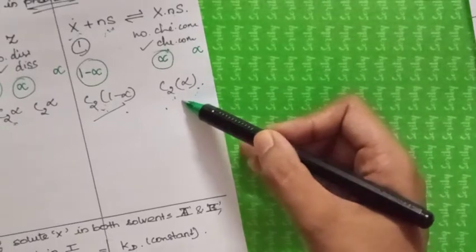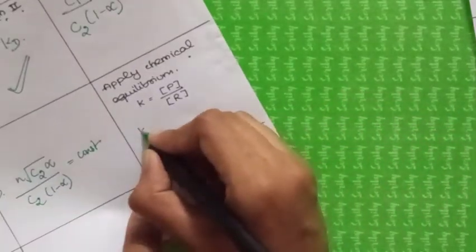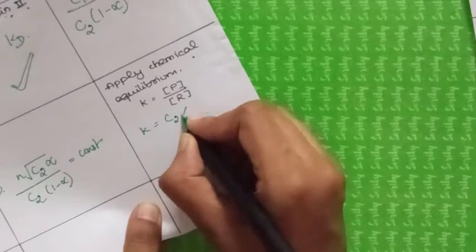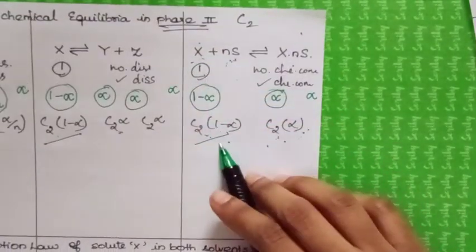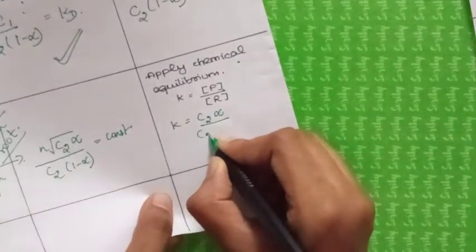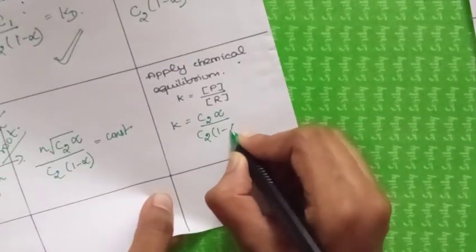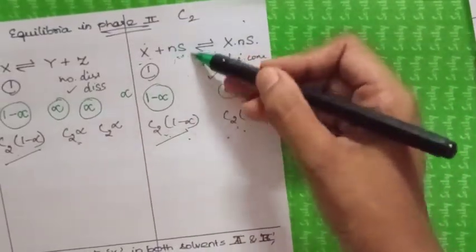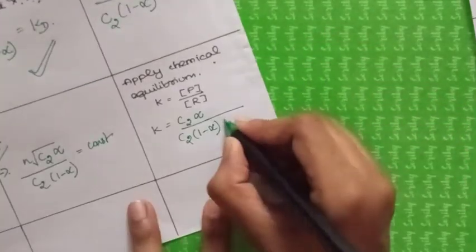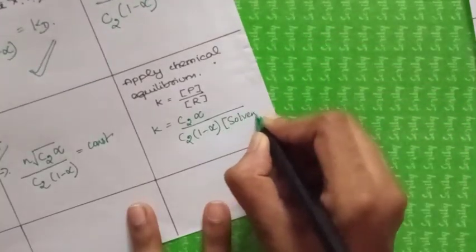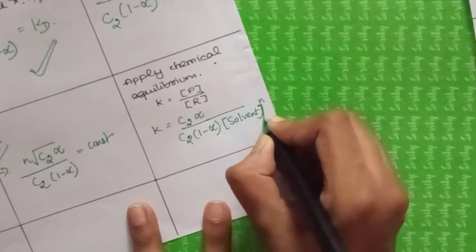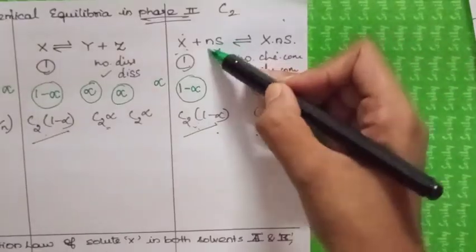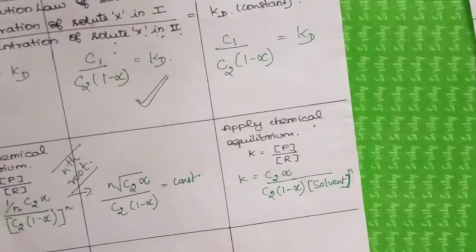So I can write K is equal to C2 alpha divided by the concentration of the reactant, so C2 into 1 minus alpha into the concentration of this solvent, I will write it as solvent with power n. Okay, this n. Clear?